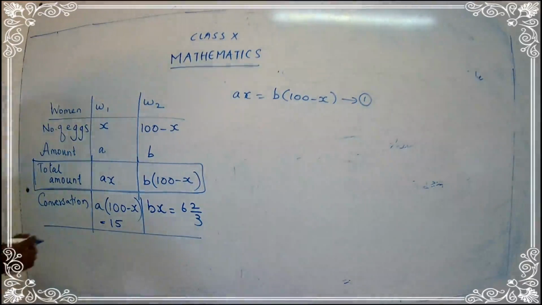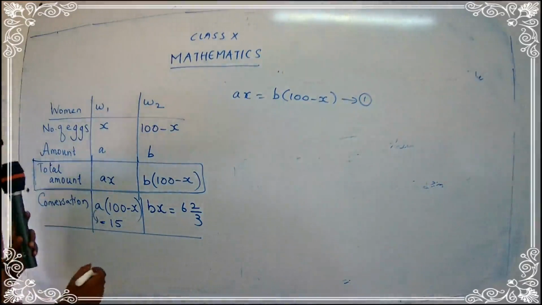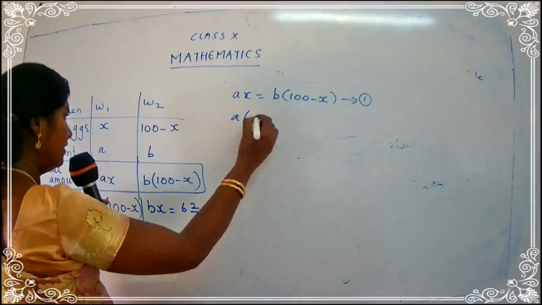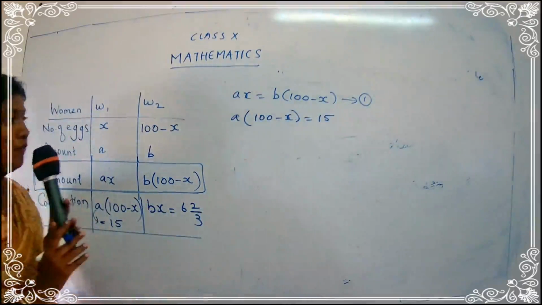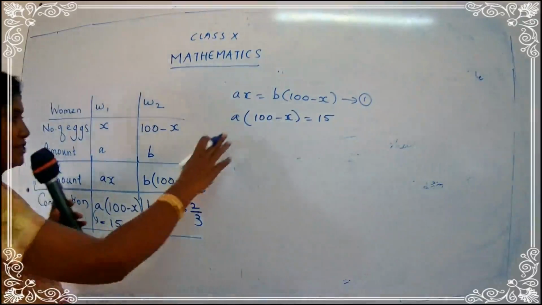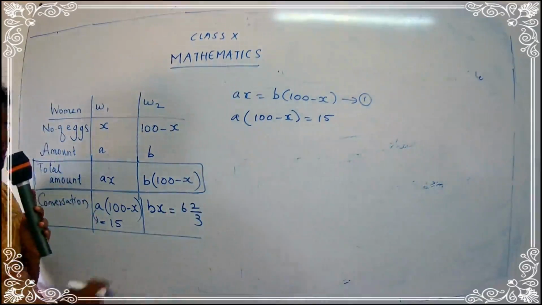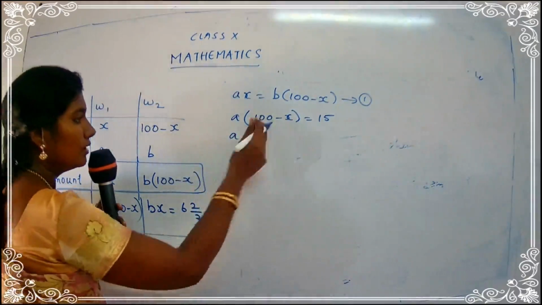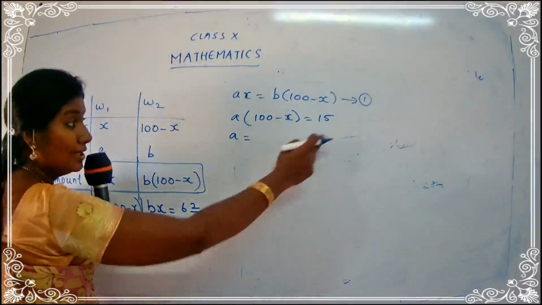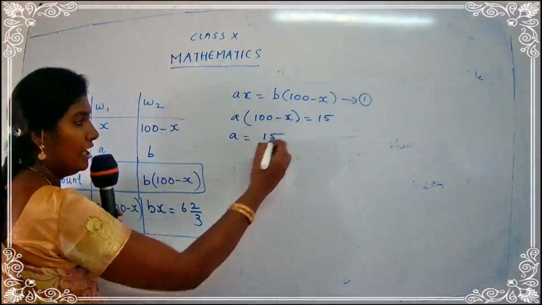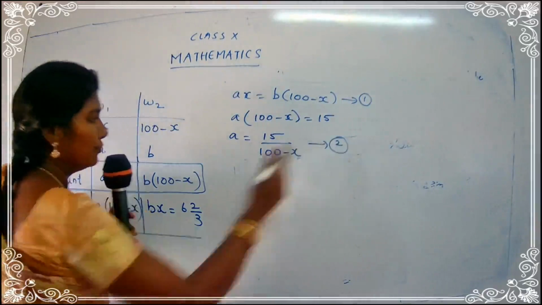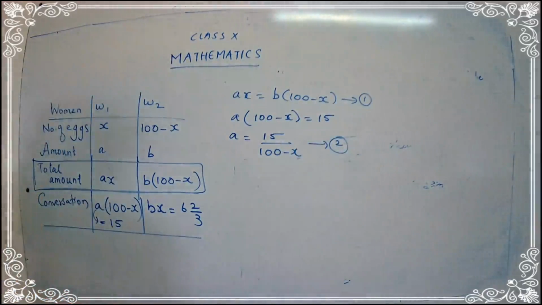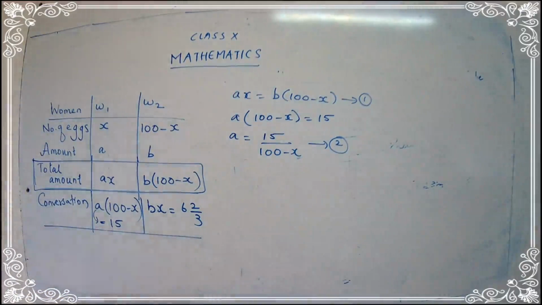Okay. Now, next. What is the next thing we are going to do? We have got two conversions over here, children. So let us take the conversion. A into 100 minus x is equal to 15. I want to write down this expression in the form of A. So A is equal to, take this 100 minus x to the RHS. You get 15 upon 100 minus x. This is number 2. So what is the value for A? 15 upon 100 minus x.